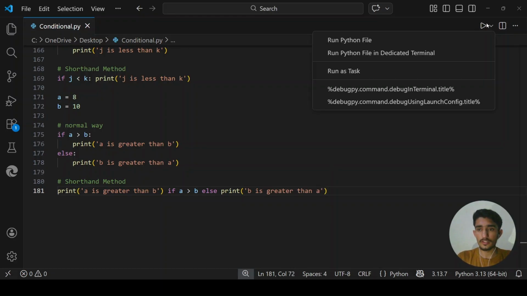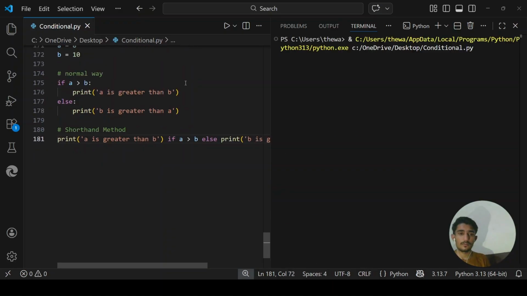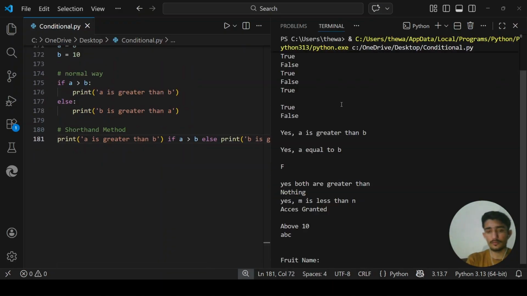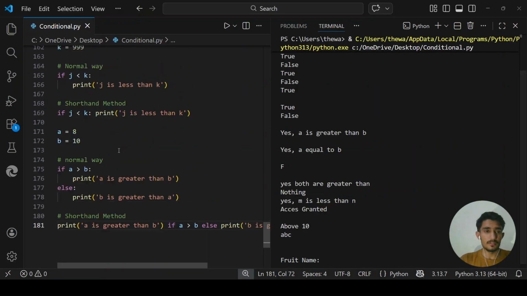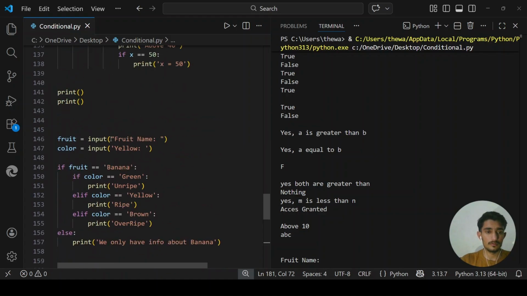Okay, so when we run it, let me just remove this.